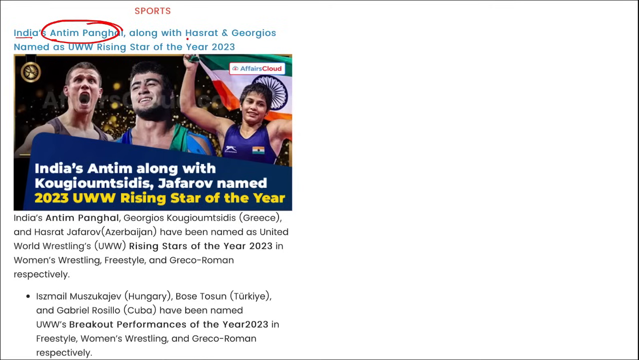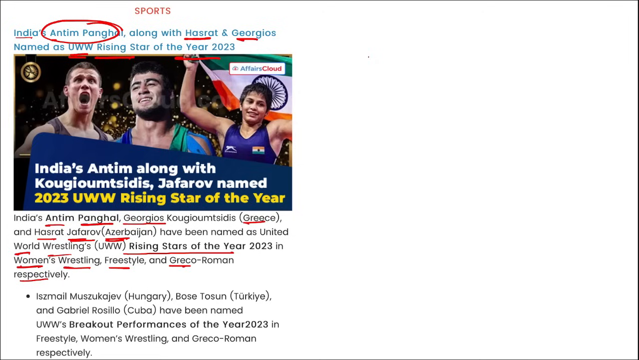Next is India's Antim Panghal, along with Georgios and Hasrat, named as the UWW Rising Star of the Year 2023. I repeat, India's Antim Panghal, Georgios of Greece, and Hasrat Jafarov of Azerbaijan have been named as the United World Wrestling's Rising Star of the Year 2023 in the women's wrestling freestyle and Greco-Roman respectively. Right? So these are the three individuals that you need to remember. They have been named as the United World Wrestling's Rising Star of the Year 2023.